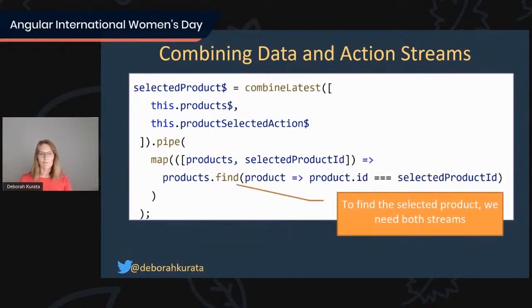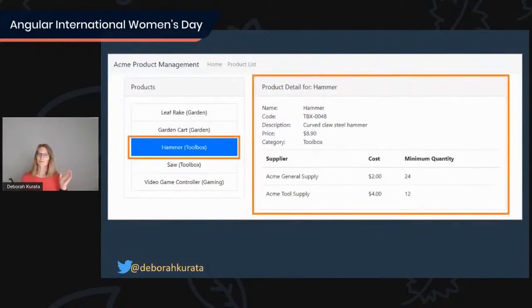Then inside our map, inside our transformation here, what we're going to do is use the find method on the products that it provided to us and look up the one that matched that particular ID, and that is what is emitted from our selectedProduct$ stream. And if the detail page subscribed to the selectedProduct$ in its template, bang, it will immediately show that product in the page. Very cool stuff. All right, so bang, there it is.